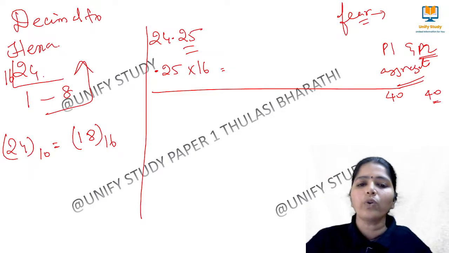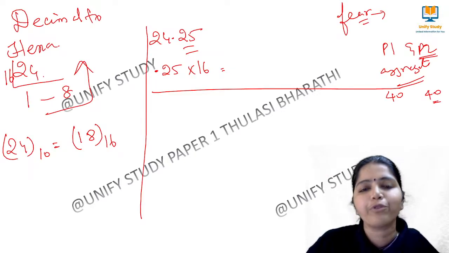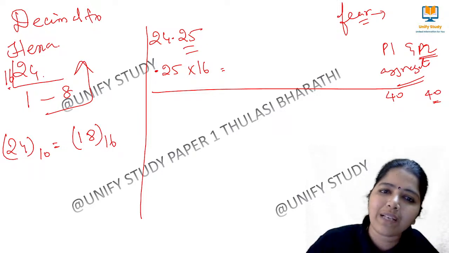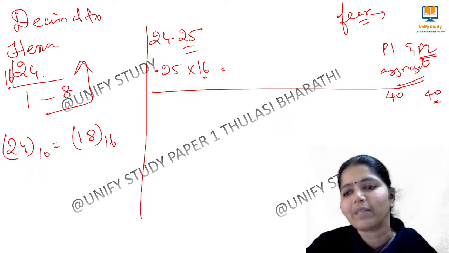Okay. So how to do the 24.25? We have to multiply it by 16. Here we divide by 16, and the decimal part we multiply by 16.